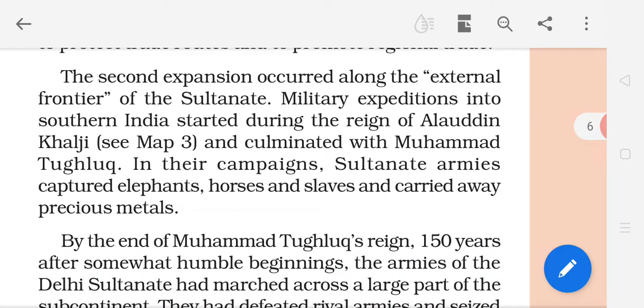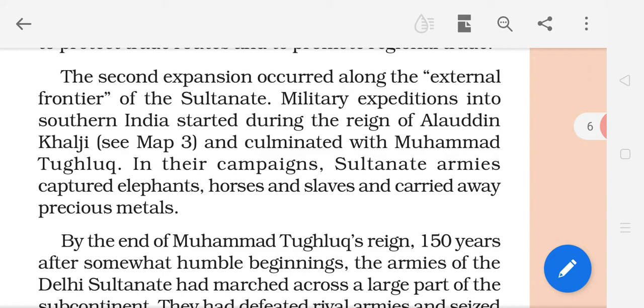The second expansion occurred along the external frontier. Now here you have to understand the meaning of the external frontier. External frontier means land apart from the Sultanate, which was not under the control of the Delhi Sultans. It means the lands, areas, and regions which were not under the control of the Delhi Sultans.